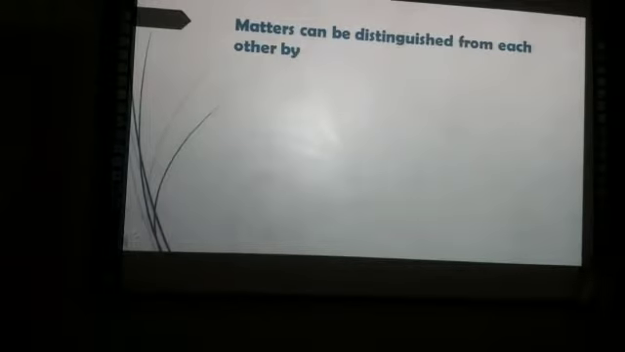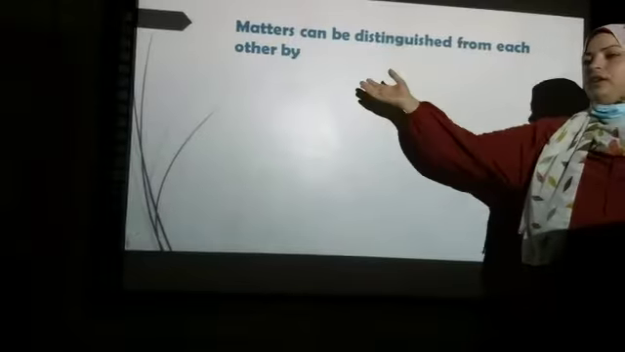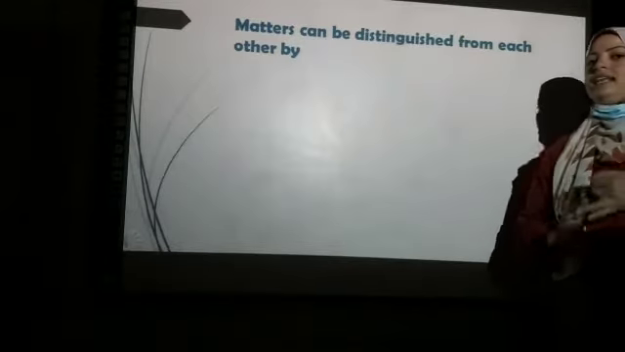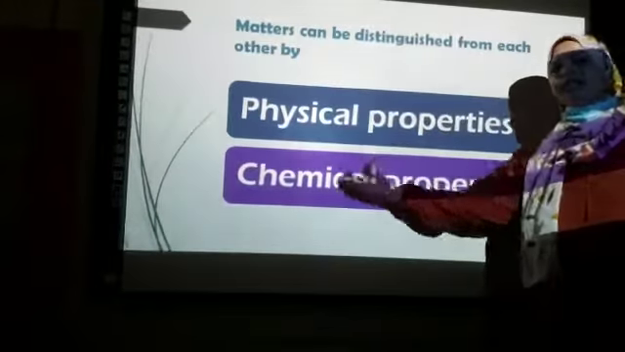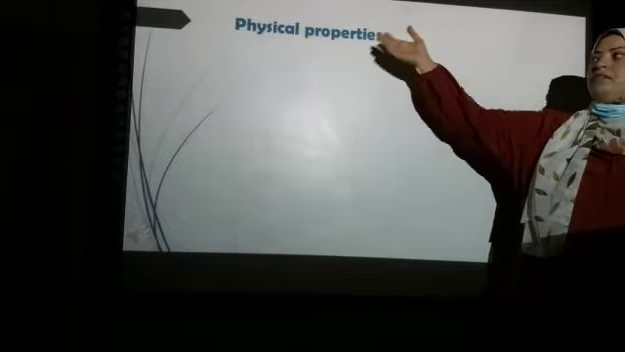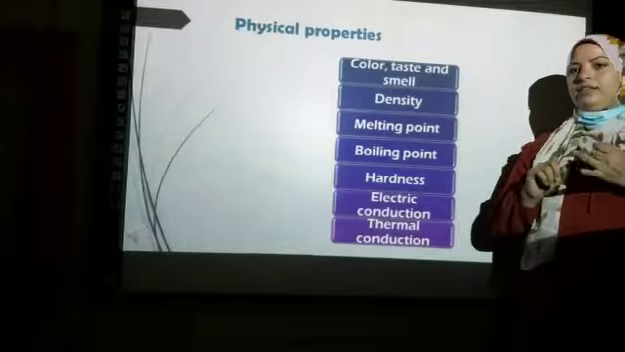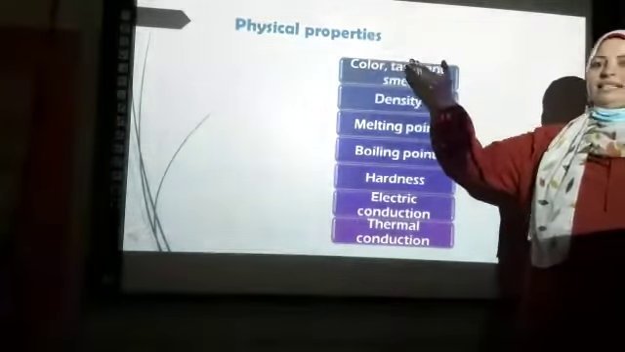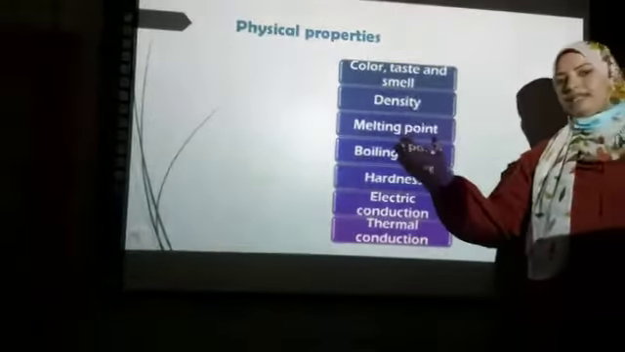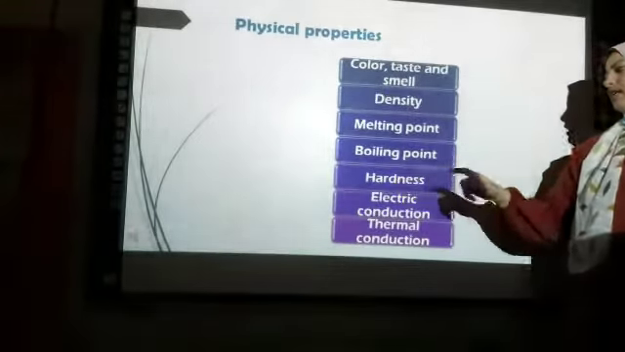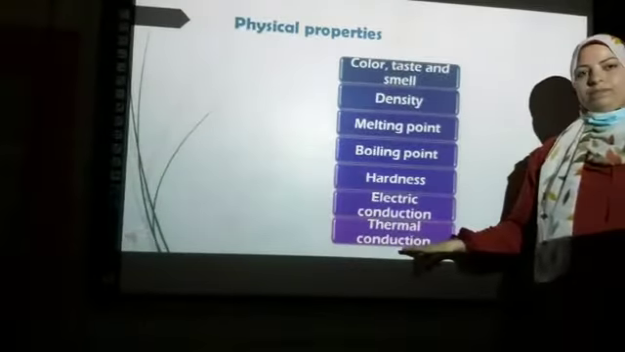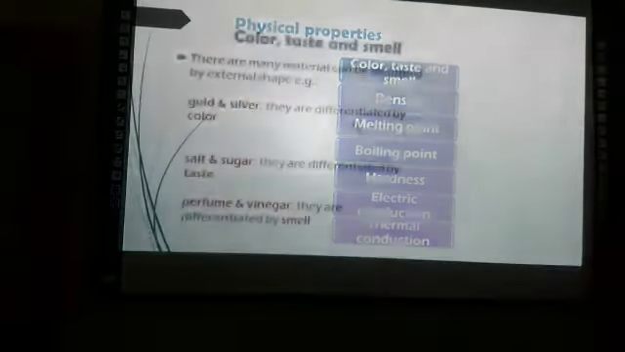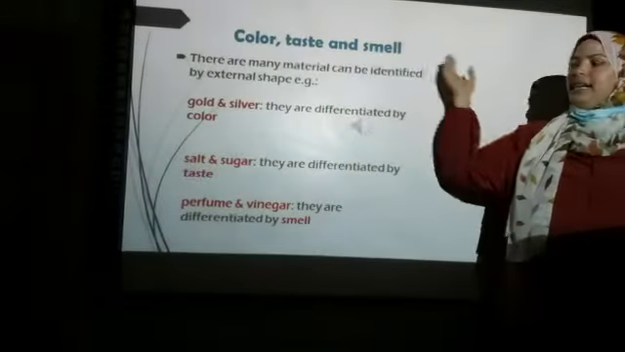Matter can be distinguished by physical properties and chemical properties. Firstly, we talk about the physical properties. Physical properties are color, taste, and smell, density, melting point, boiling point, hardness, electric conduction, and thermal conduction.